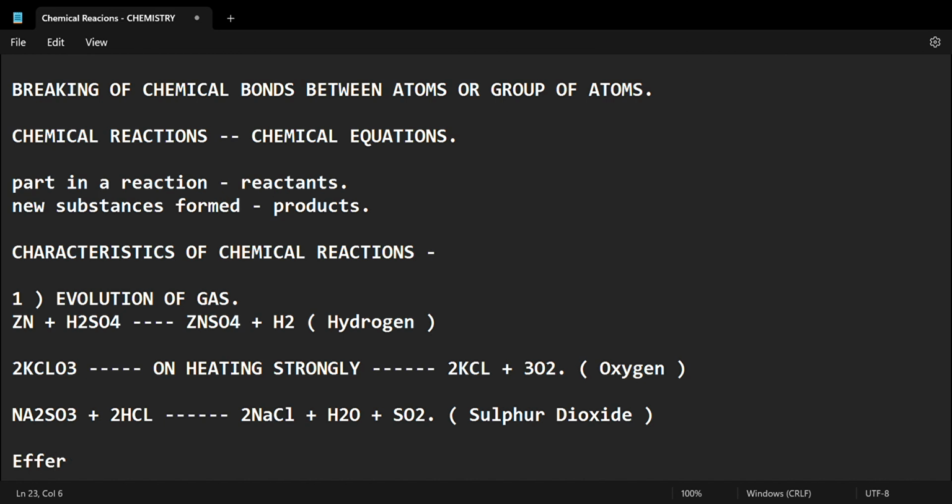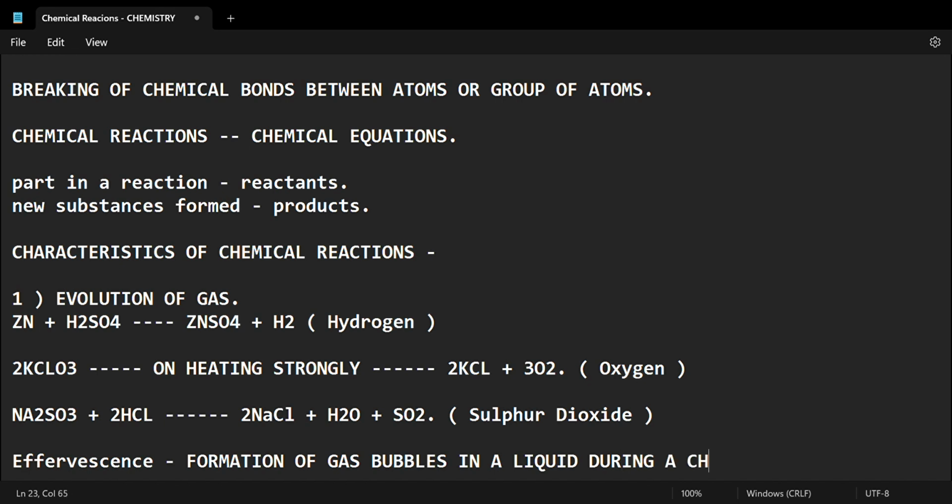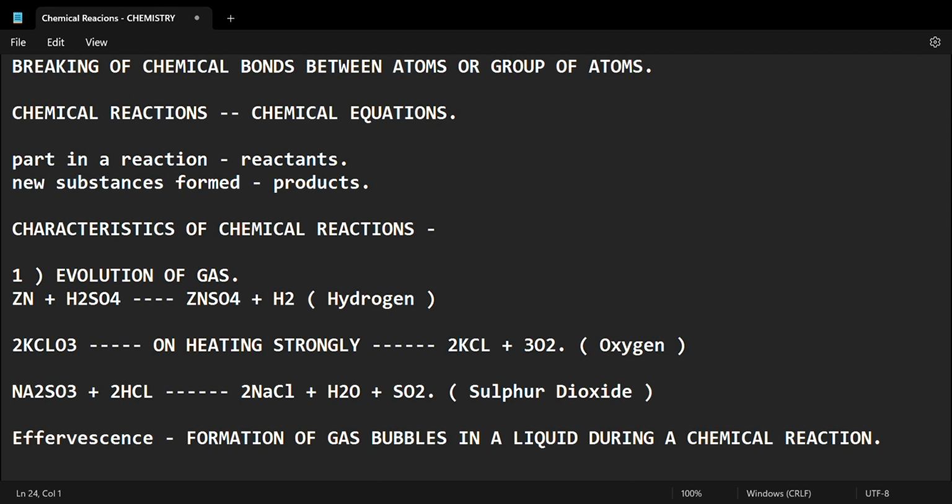Effervescence: formation of gas bubbles in a liquid during a chemical reaction is called effervescence.